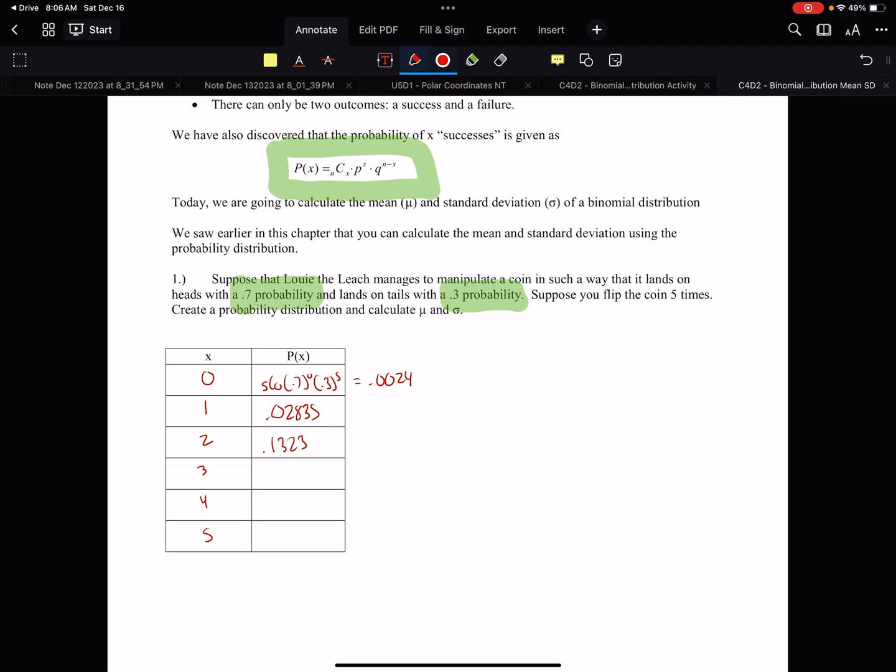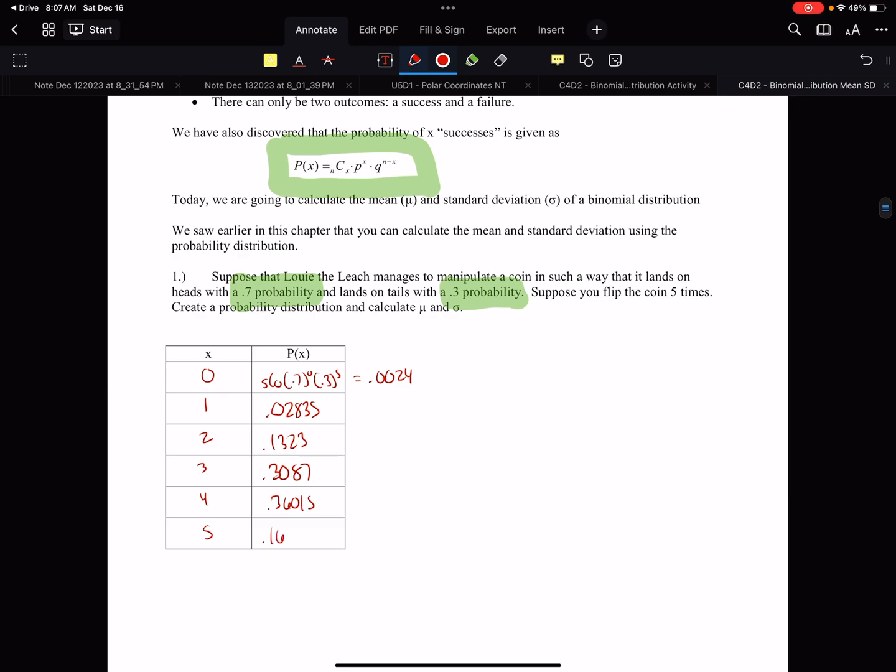5C3, 0.7 to the 3rd, 0.3 to the 2nd, 0.3087. All right, do it 2 more times, just get our situation settled here. 0.36015. And last but not least, 5 heads in this scenario. We get 0.16807. All right, so if we wanted to find our expected value, we add them all together.